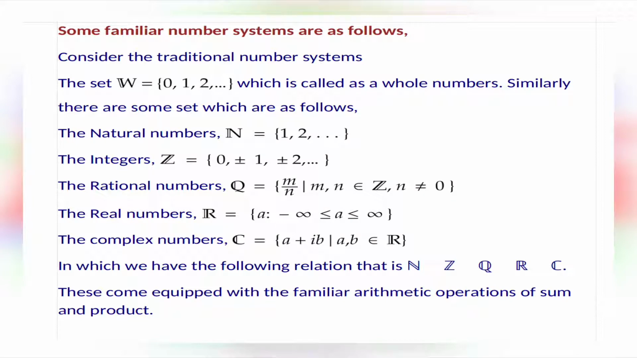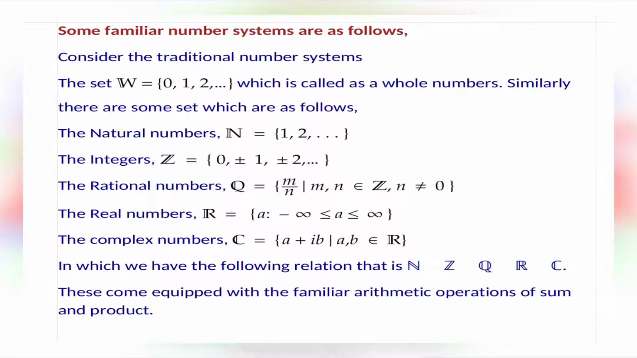The set W equals {0, 1, 2, ...}, which is called the whole numbers. Similarly, the natural numbers are denoted as N, which start from 1, 2 and so on to infinity. Next we can see the integers, denoted by Z, equal to the set {0, ±1, ±2, ...} and so on to infinity.